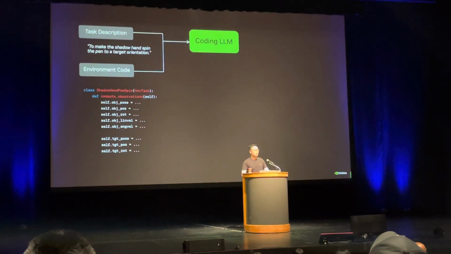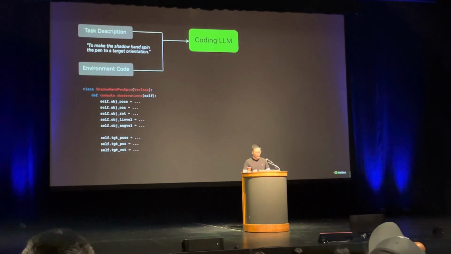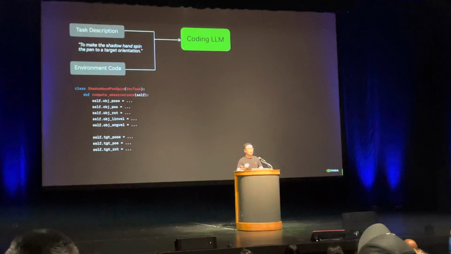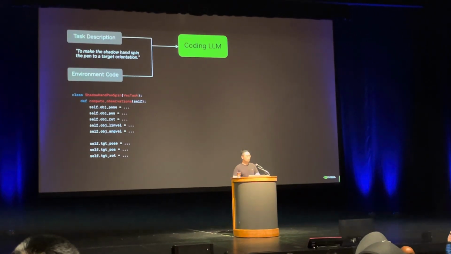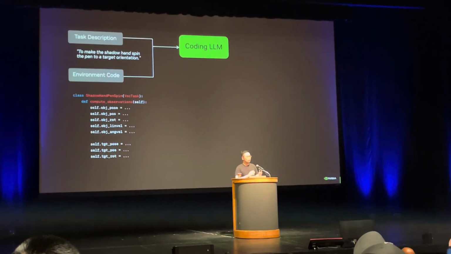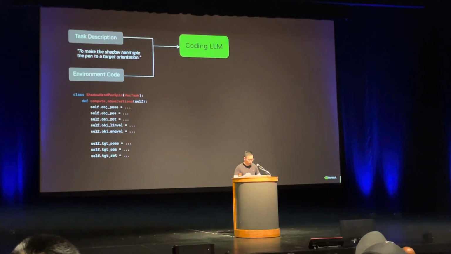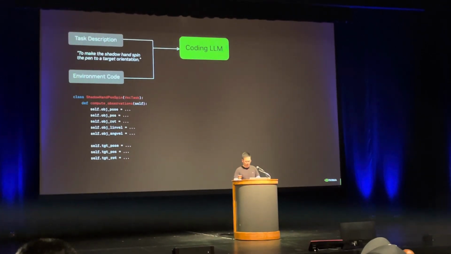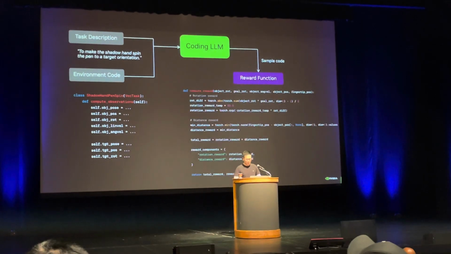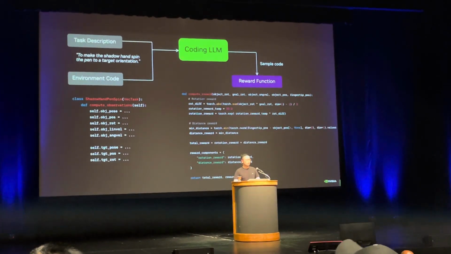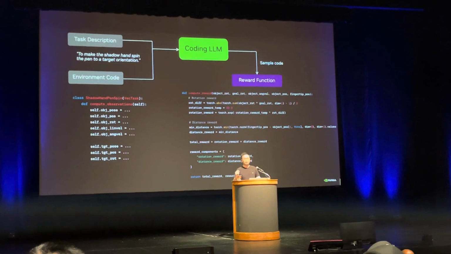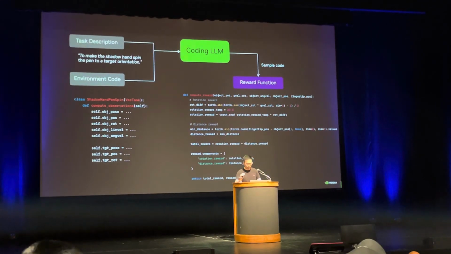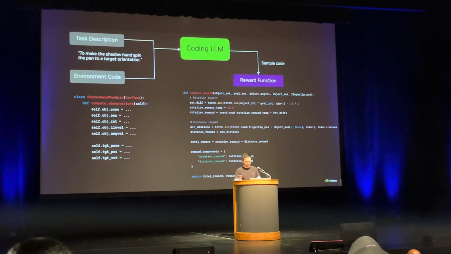And with these, the first step of Eureka is to pass the environment code and the task description as context to GPT-4. And the task here is written in natural language to make the hand spin the pen to target positions. And then Eureka samples a reward function, which is basically a very fine-grained signal that teaches the behavior of the neural network towards a good solution that you want.